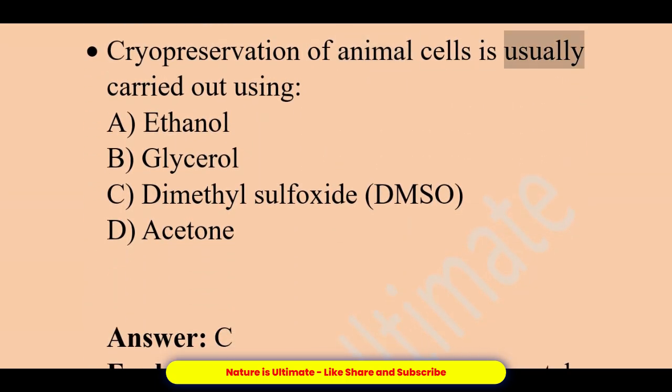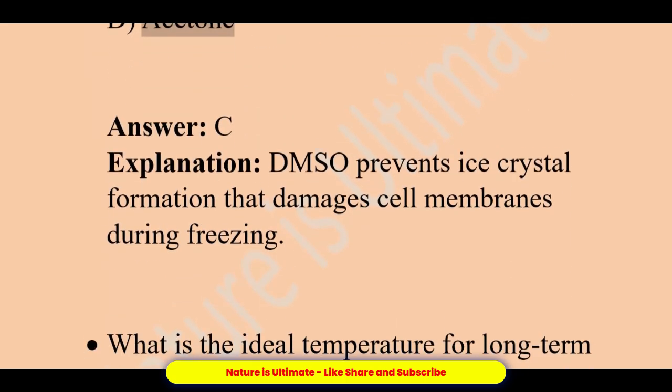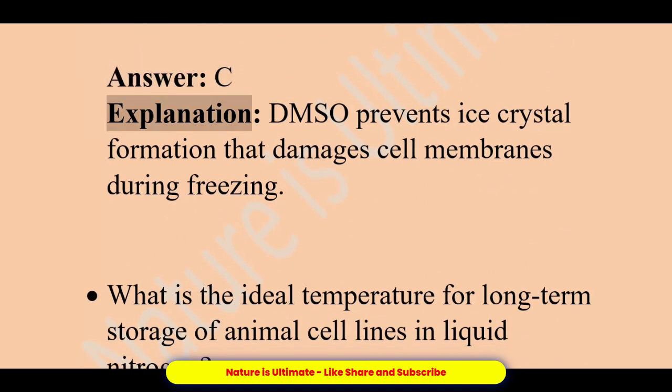Cryopreservation of animal cells is usually carried out using A. Ethanol. B. Glycerol. C. Dimethyl sulfoxide, DMSO. D. Acetone. Answer, C. Explanation, DMSO prevents ice crystal formation that damages cell membranes during freezing.